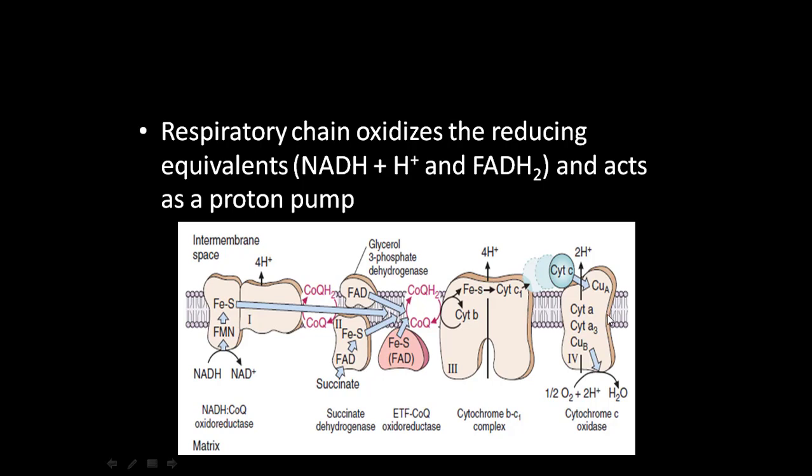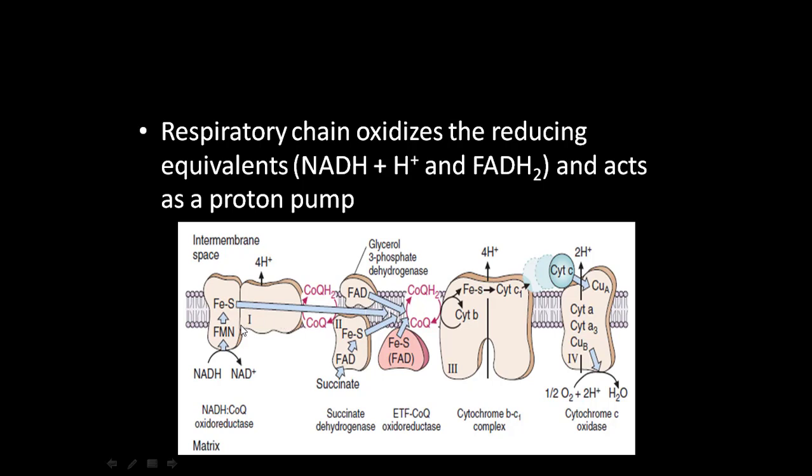Okay. Now again here the sequence of complexes is important in the context of electron transfer. We already know that electrons are transferred from high redox potential carriers to low redox potential carriers.